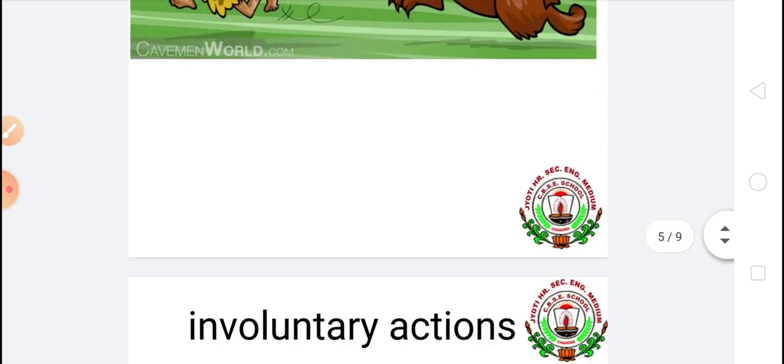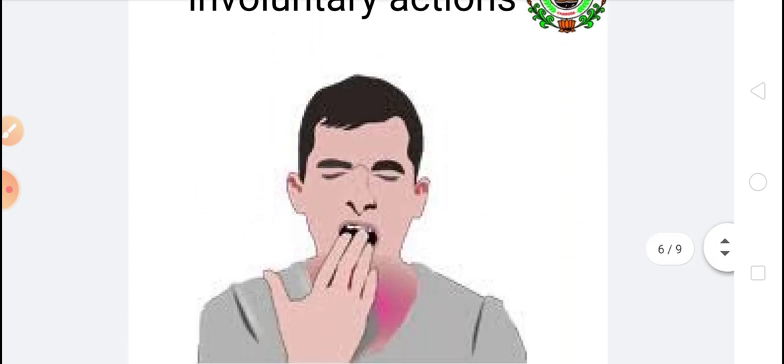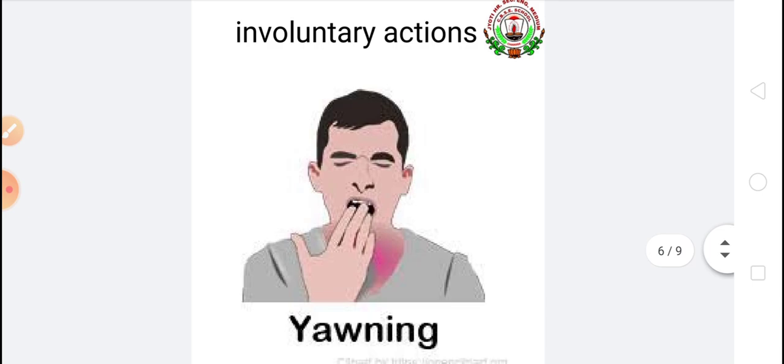Another kind of actions are involuntary actions. These are the actions or activities which are not under our control. These activities are carried out automatically and independently, and such kind of actions are called involuntary actions. For example, blinking of our eyes or yawning, you can see yawning, these actions are not under our control. Such kind of actions are called involuntary actions.